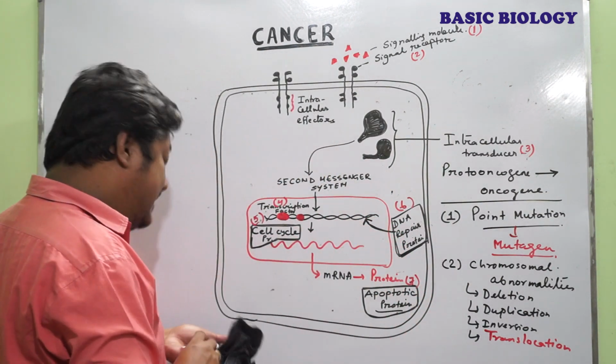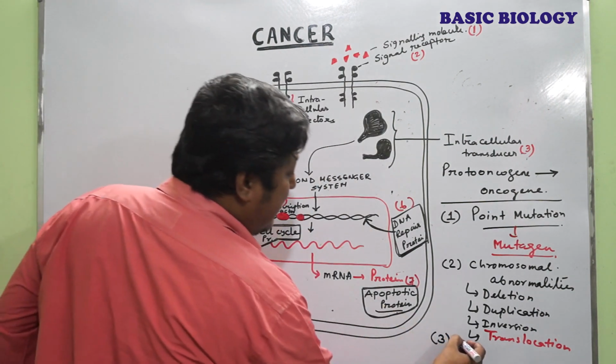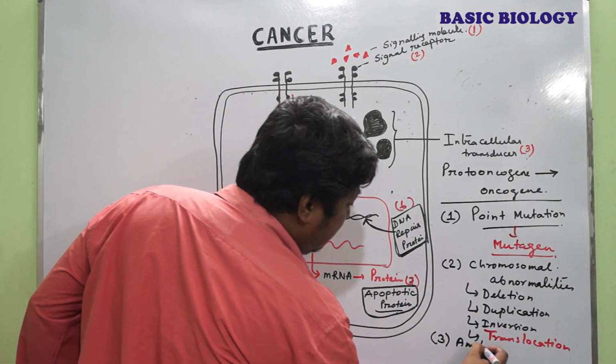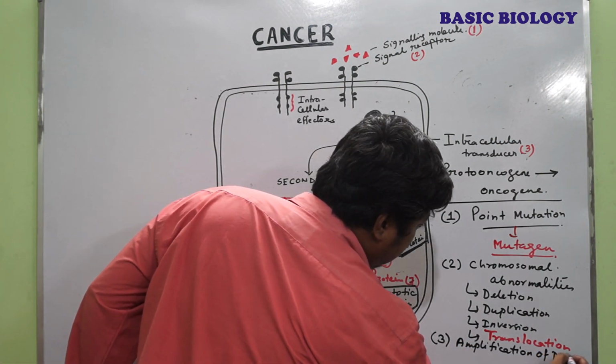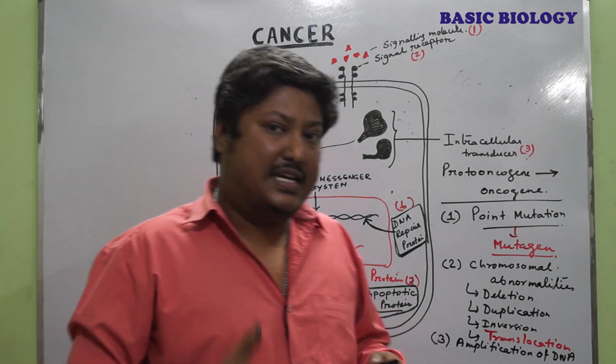And the third one, another important thing, is the amplification of DNA. There is a series of enzymes which are responsible for DNA replication.